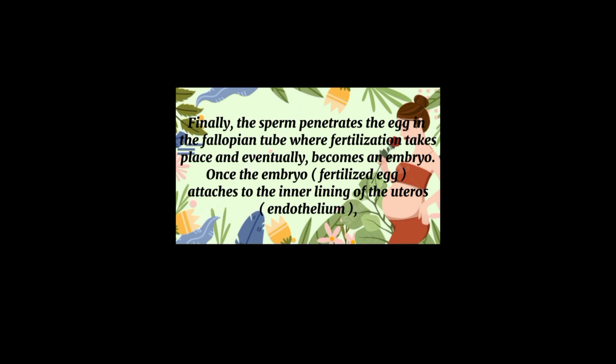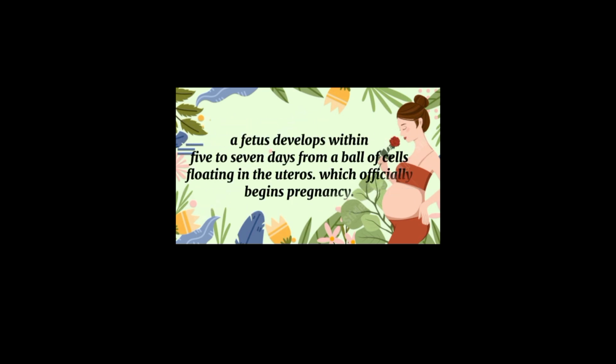Finally, the sperm penetrates the egg in the fallopian tube where fertilization takes place and eventually becomes an embryo. Once the embryo attaches to the inner lining of the uterus, a fetus develops within 5 to 7 days from a ball of cells floating in the uterus, which officially begins pregnancy.